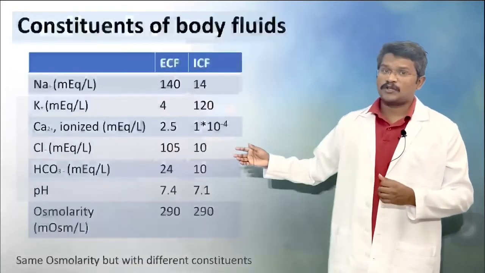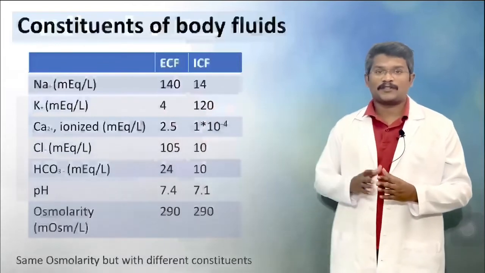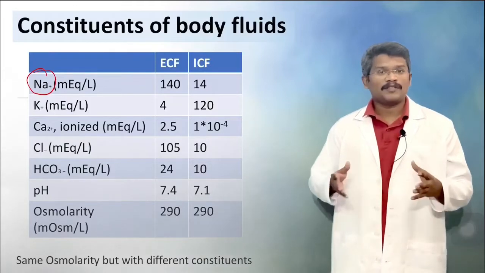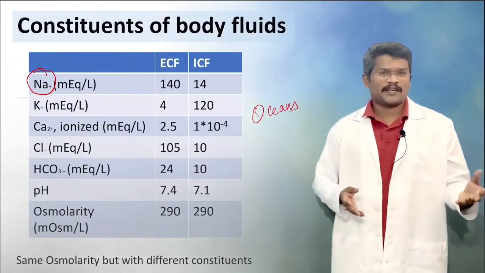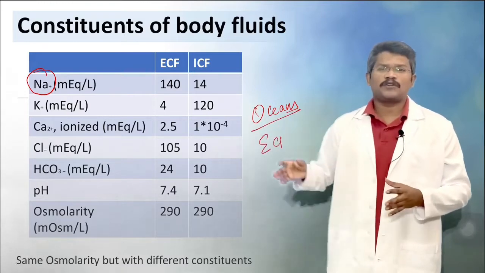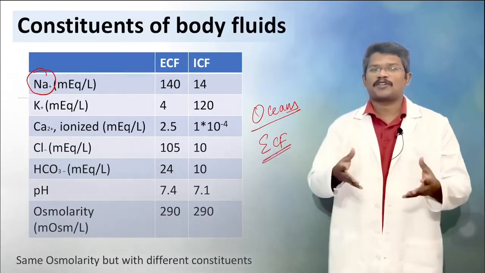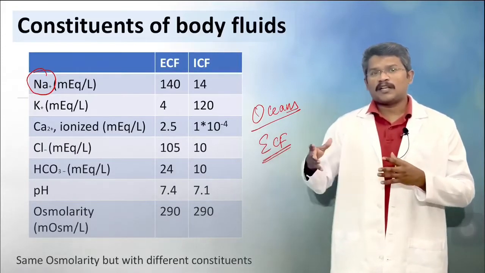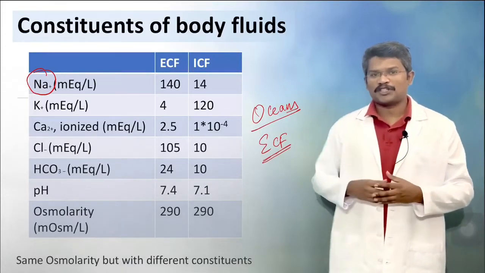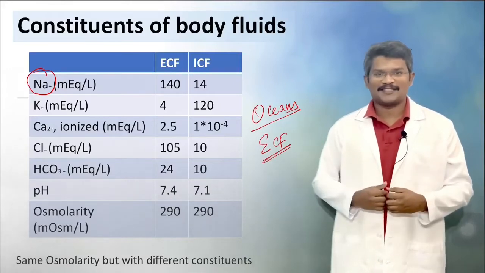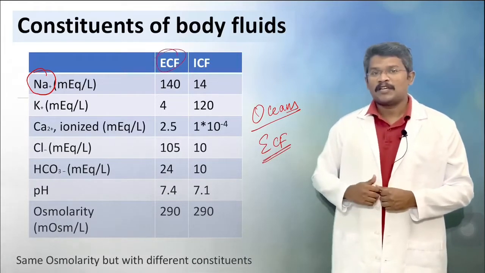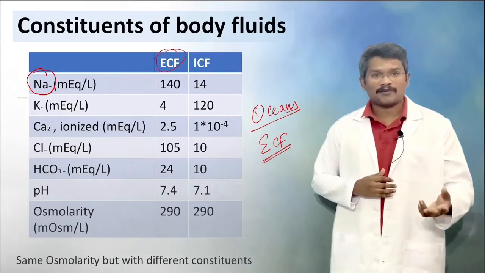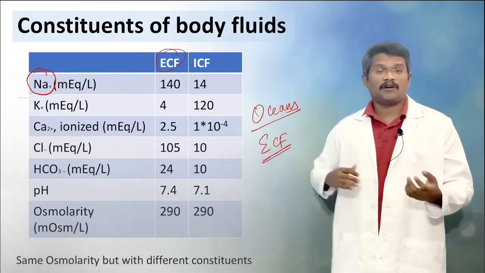These are the various constituents of extracellular fluid and the intracellular fluid. Sodium is the major cation in the extracellular fluid. It's similar to the oceans, isn't it? The constituents of the extracellular fluid compartment are slightly similar to the oceans because that's where life originated. Even though life moved out of the oceans, we carried a little bit of home with us, that is the extracellular fluid. Sodium maintains the osmolarity and is essential for secondary active transport and action potential, all of those roles,